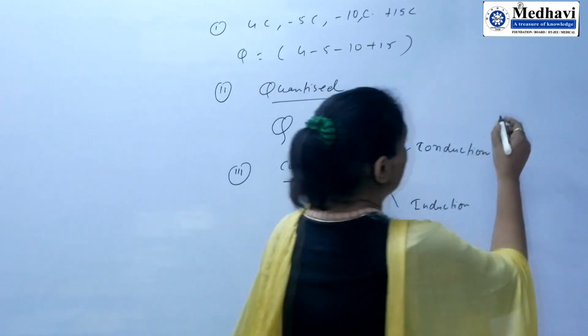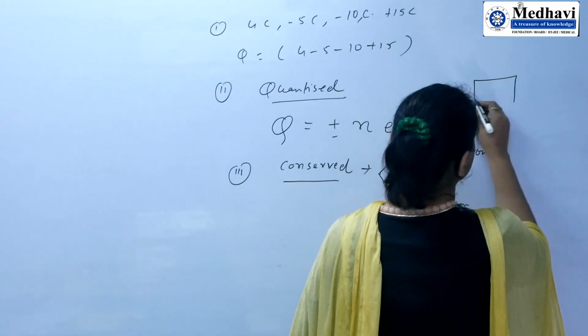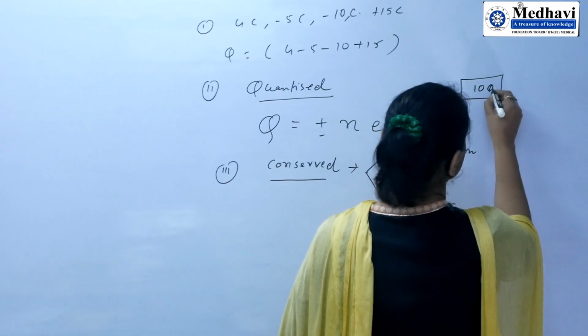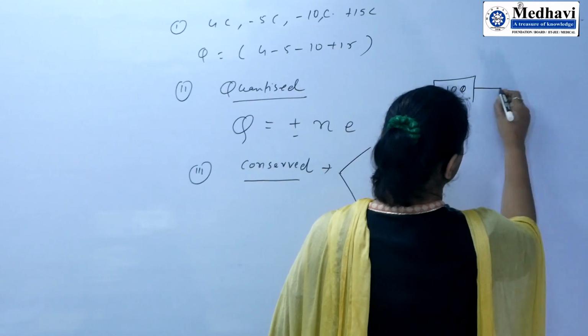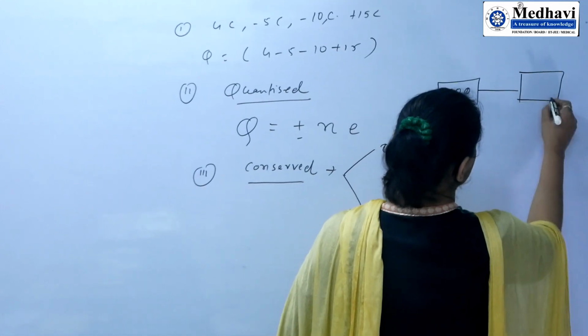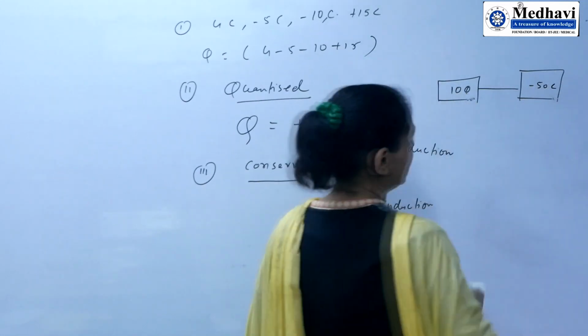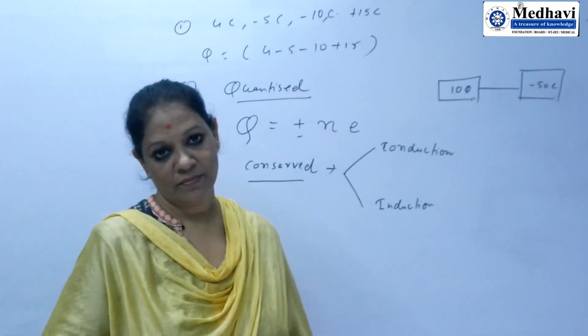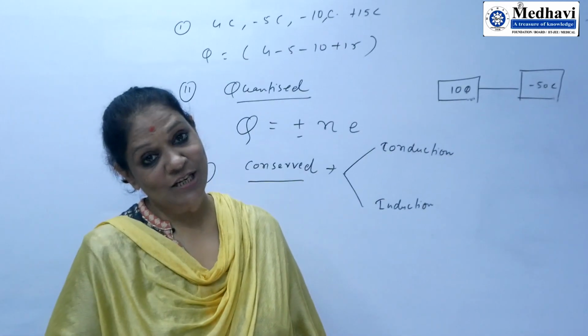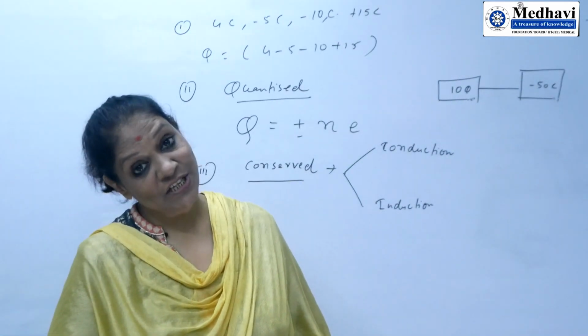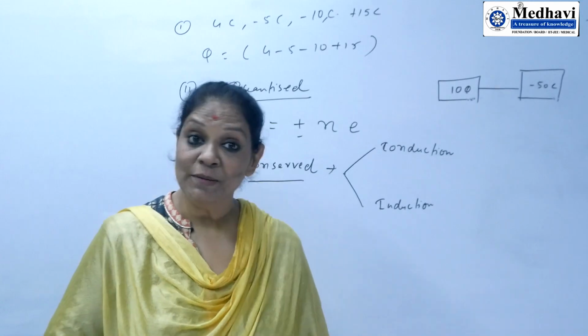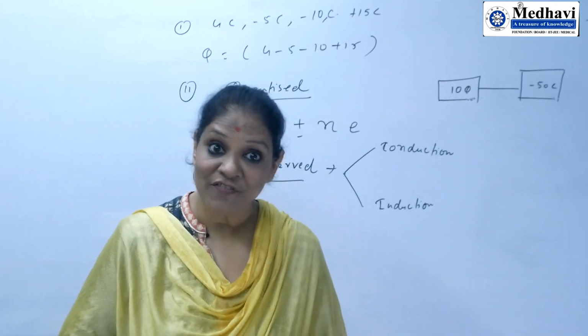Suppose one body has 10 coulomb of charge and another body has minus 50 coulomb of charge. Positive charge means deficiency of electrons. Negative charge means excess of electrons.